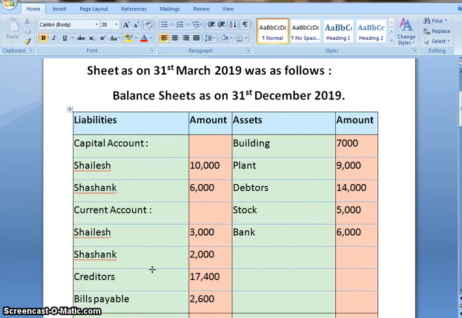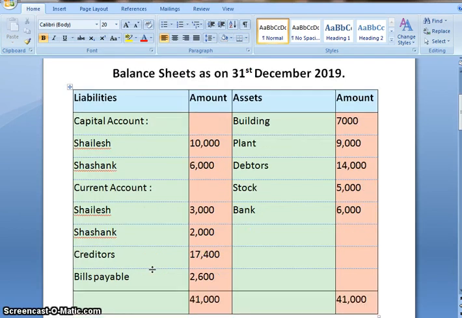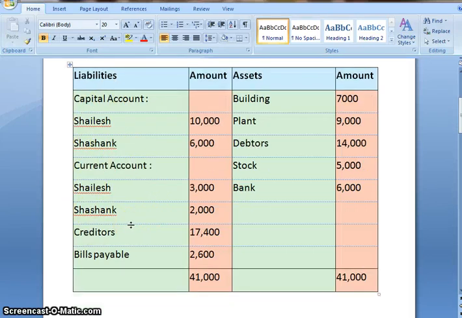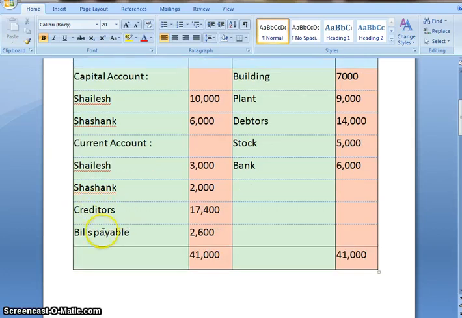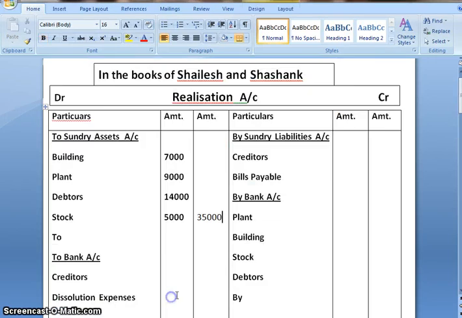Moving ahead, we will transfer liabilities as well to the realization account. Now partners capital account and current account will be transferred to their respective accounts to balance brought down. So that leaves us with bills payable and creditors. Creditors amount is 17,400 and the journal entry is sundry liabilities account debit to realization account. 17,400.